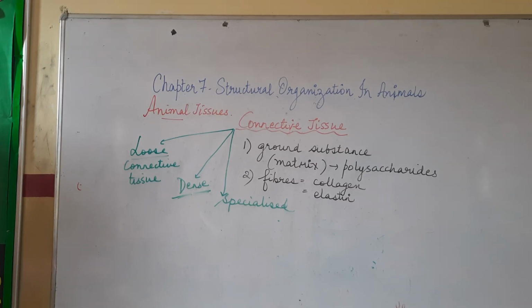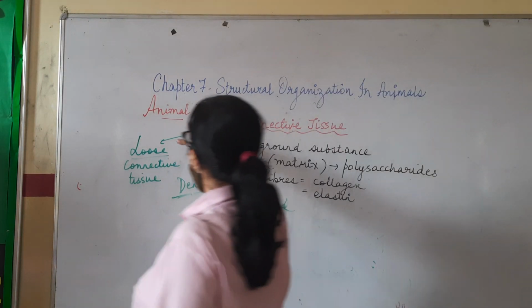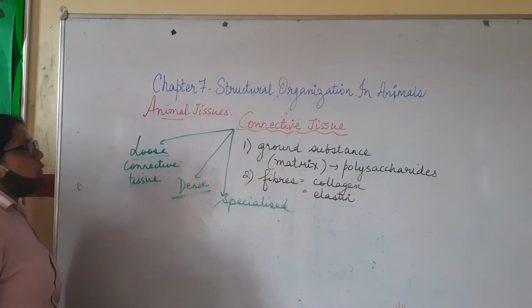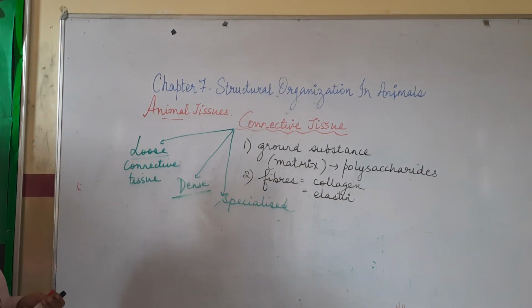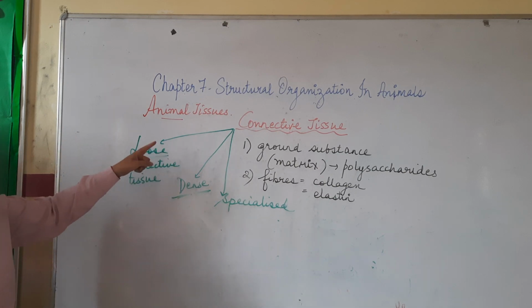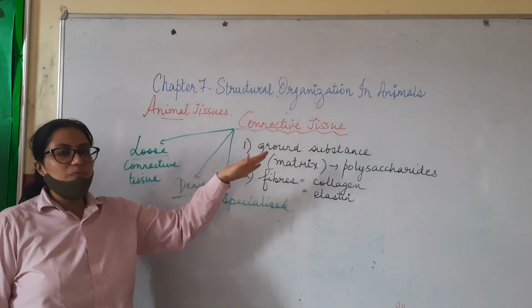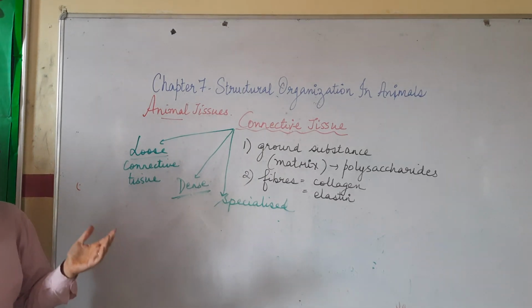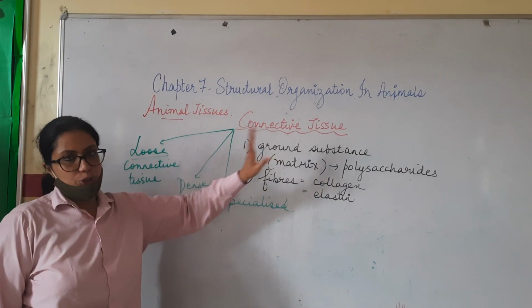Hello students, in today's lecture we are going to revise chapter 7, Structural Organization in Animals. Previously I told you about the animal tissues. These are of 4 types. Today we are going to discuss the second type. We had already discussed epithelial tissue. We will discuss connective tissue.